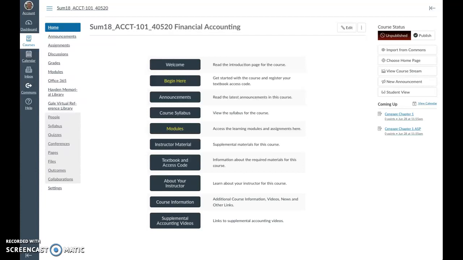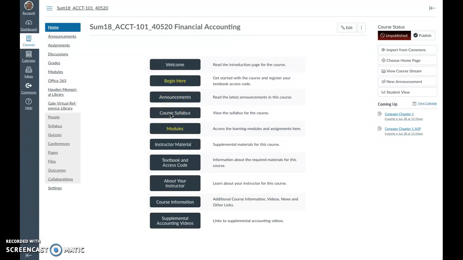I would like to take the next few minutes introducing you to Canvas and CengageNOW. What we're looking at here is the course homepage on Canvas. And as you see on this homepage, there's a series of links. When you get started, take a moment to look at the welcome page. It introduces you to the course and briefly talks about what the course entails.